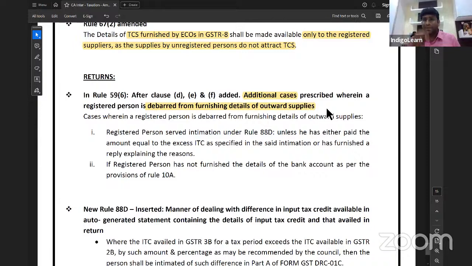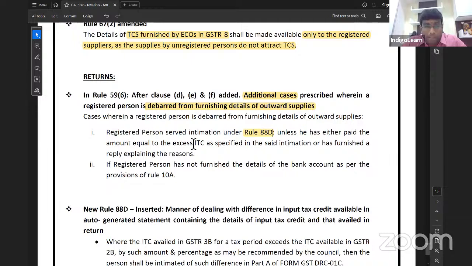What happens is automatically notice will come online telling that you have claimed more than the ITC which is there in 2B. Please pay that extra amount or please tell the reason for that difference. If we don't respond or if we don't pay, then we cannot file GSTR 1 from next month. See, government is interlinking. If you don't reply, I will not allow you to file GSTR 1. Registered person is served intimation under Rule 88G.